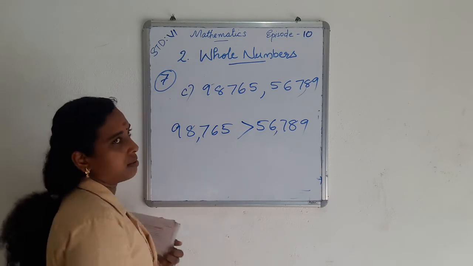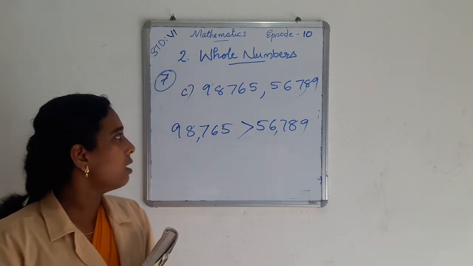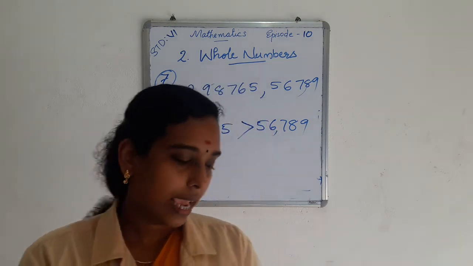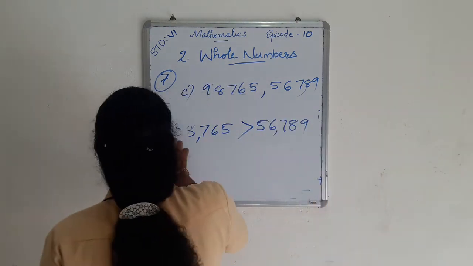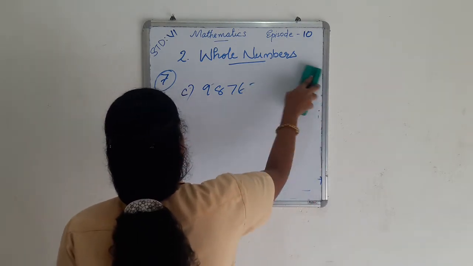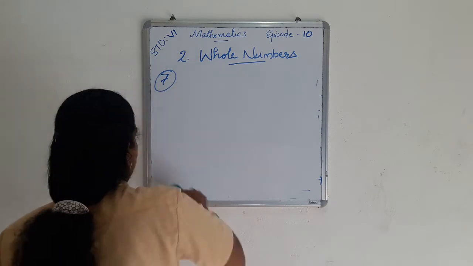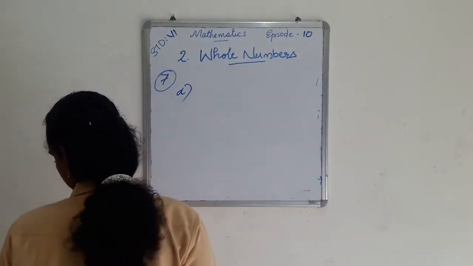So we put greater than. And the last question, question number D.